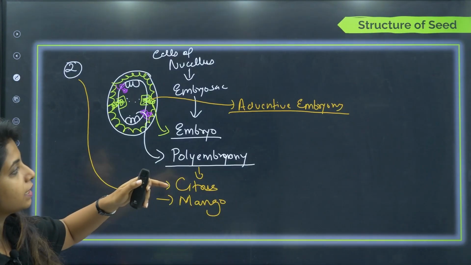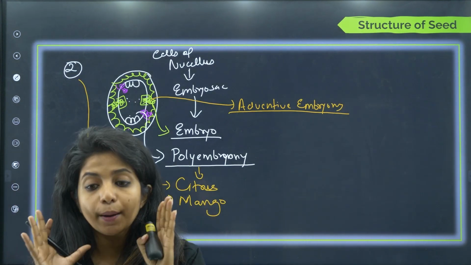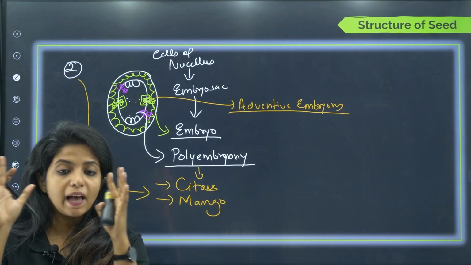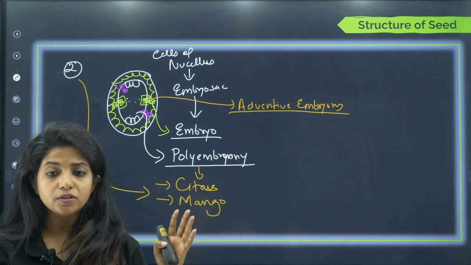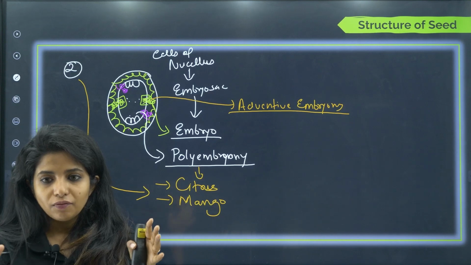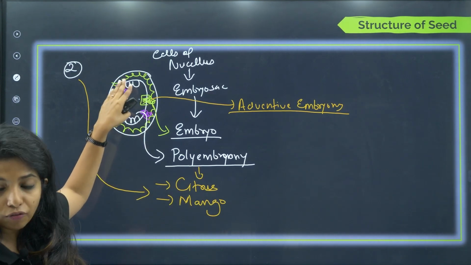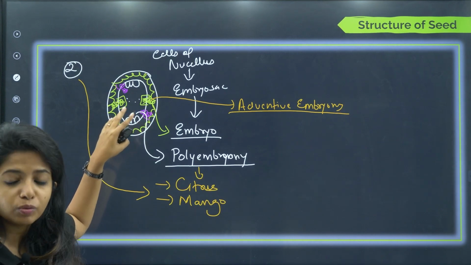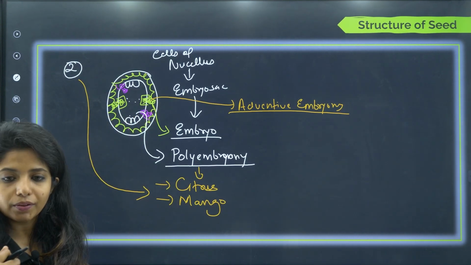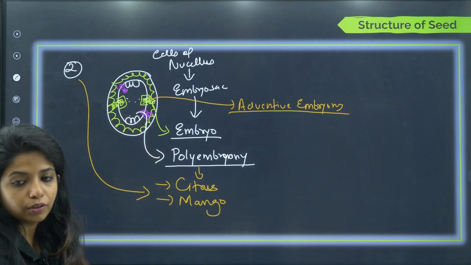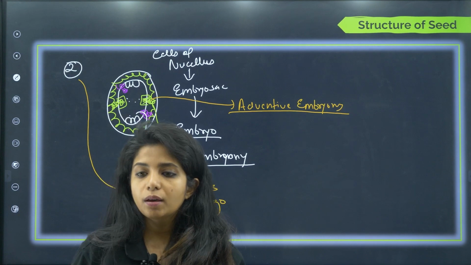Adventive means when an embryo is formed without the natural process, without the sexual reproductive process. It occurs somewhere else, without the help of your embryo sac and female gamete; the embryo is being formed from some other cells. You call this adventive embryony. So here nucellar cells are helping to form the embryo. It's not the female gamete or the male gamete coming and fusing to form the embryo. I hope you got it.